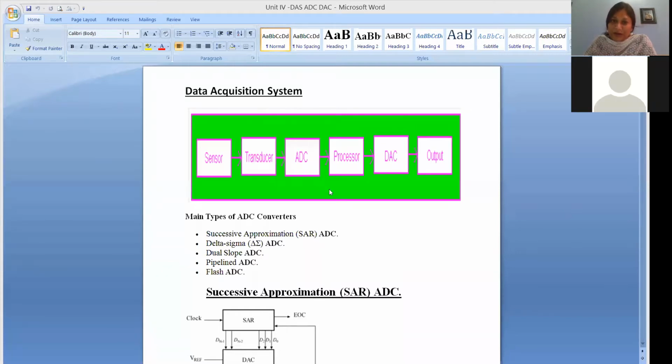Now what is the block diagram of a data acquisition system? If you remember, in the very first class we saw a block diagram of a generalized measurement system. The same block diagram applies to a data acquisition system, because it is also doing the same function. So let's see shortly what the basic blocks of a data acquisition system are.